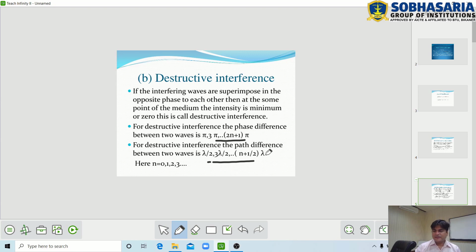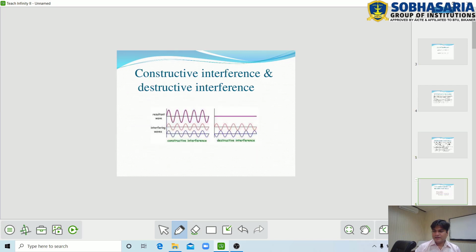In this way, the interference is divided into two parts. One is constructive interference and the other is destructive interference. This is the diagram of constructive interference and destructive interference. The first diagram shows constructive interference and the other diagram shows destructive interference.